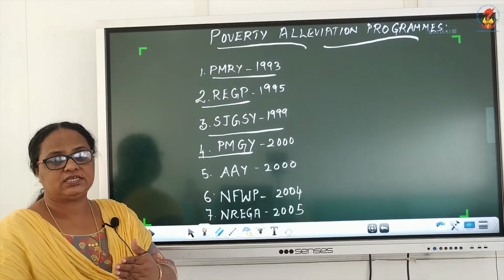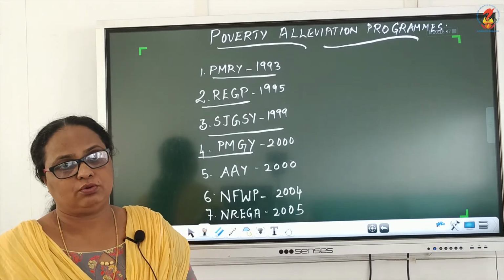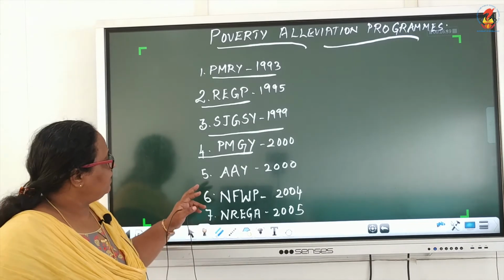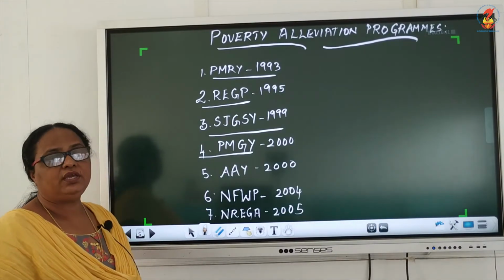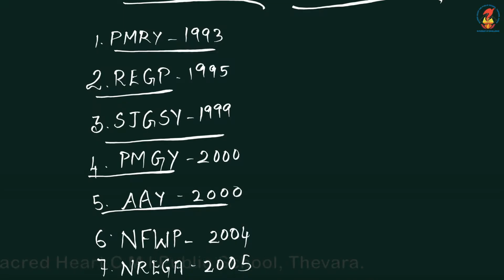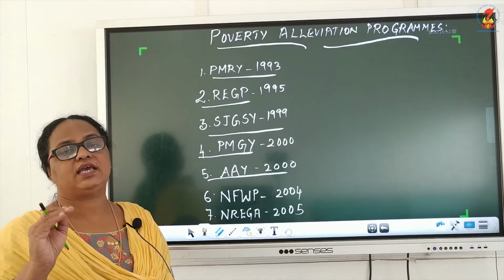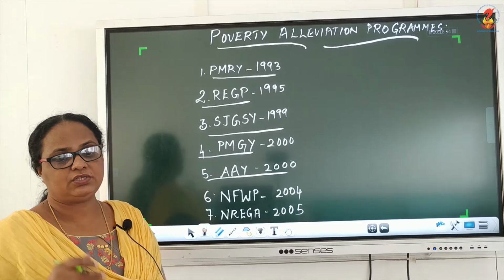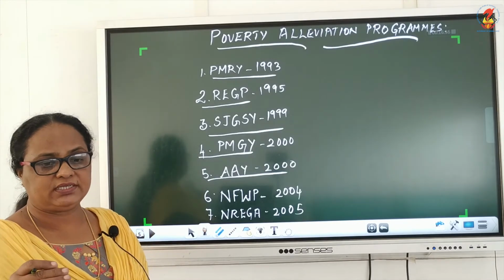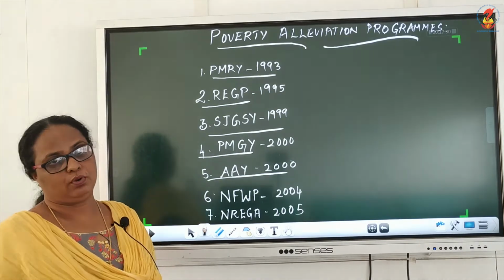For all these purposes, this particular program was launched in 2000. Then we have the next one, Antyodaya Anna Yojana, which was launched in December 2000 for the poorest of the poor and the elders.